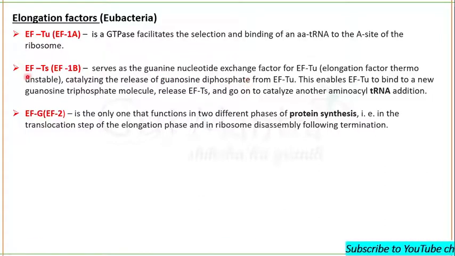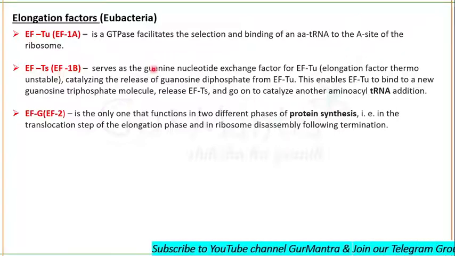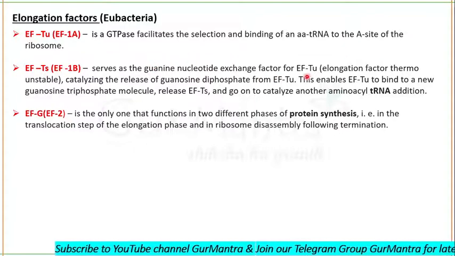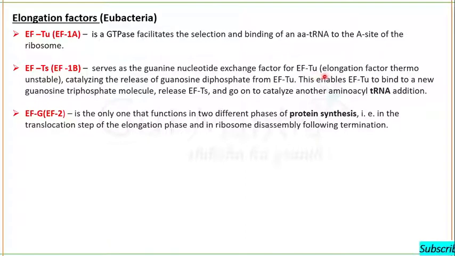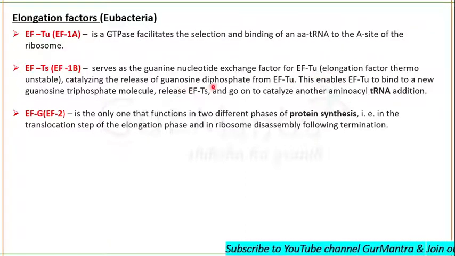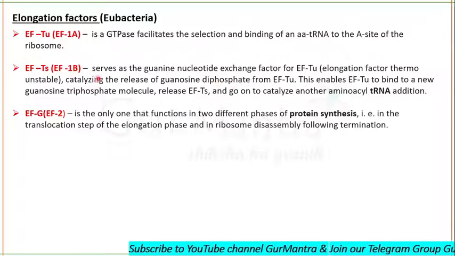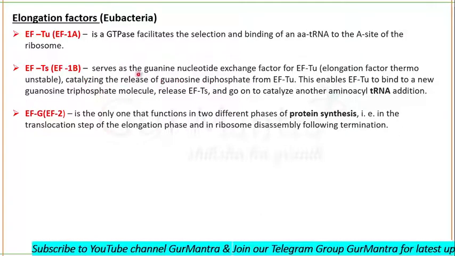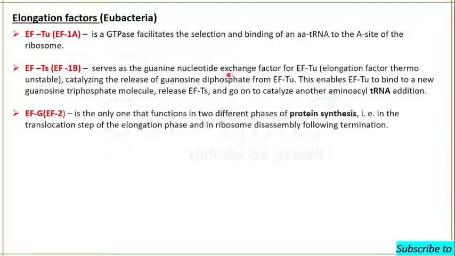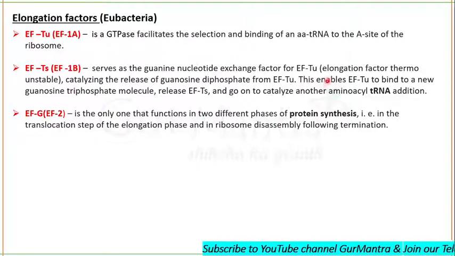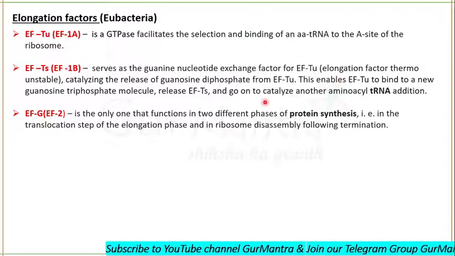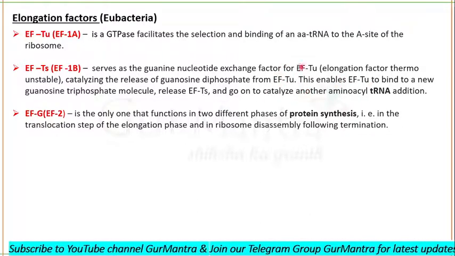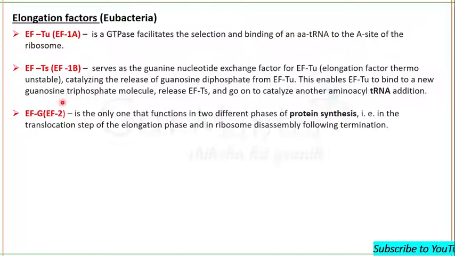So here comes the elongation factor thermostable, Ts. It serves as the guanine nucleotide exchange factor for elongation factor thermo-unstable. It catalyzes the release of guanosine diphosphate from elongation factor Tu, and now elongation factor Tu is able to bind with the GTP molecule.